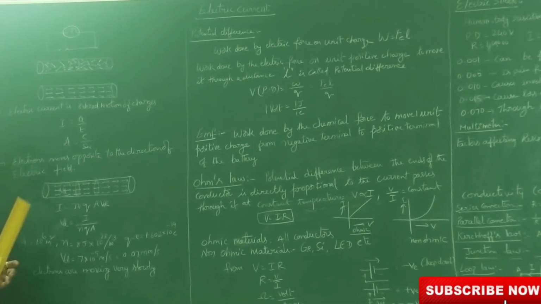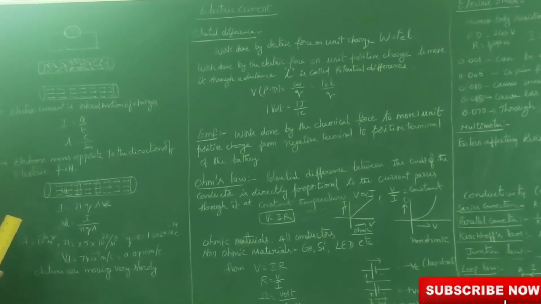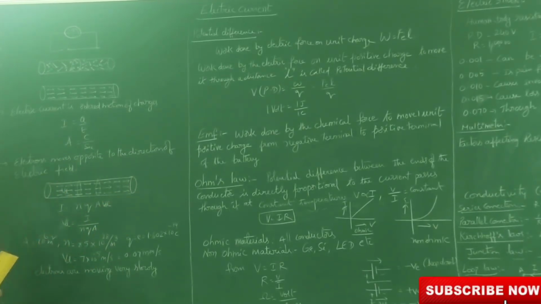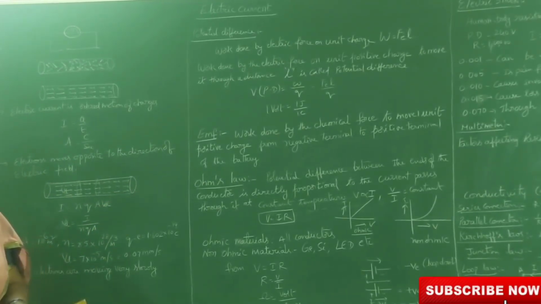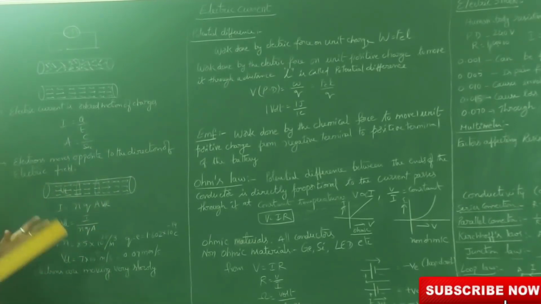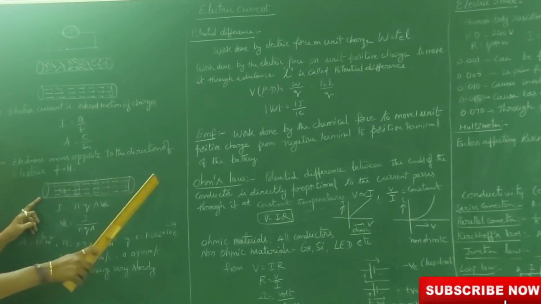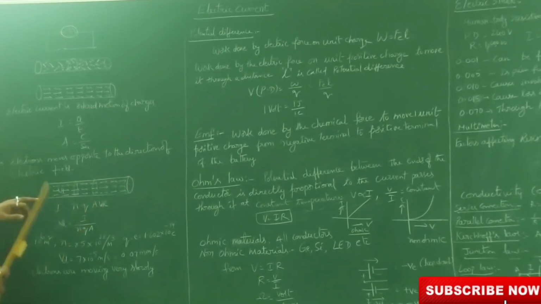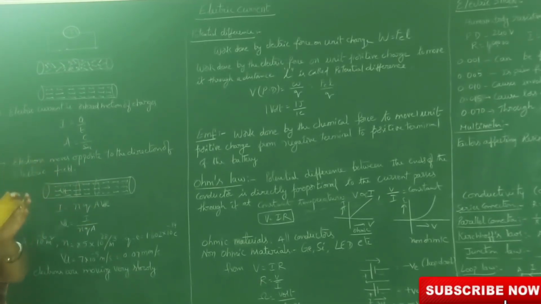Electrons move opposite to the direction of the electric field. When we connect the ends of a conductor to a battery, an electric field is generated throughout the conductor immediately. That electric field gives some energy to the electrons, so there is a change in their acceleration.